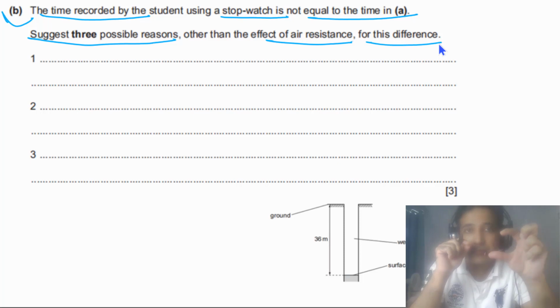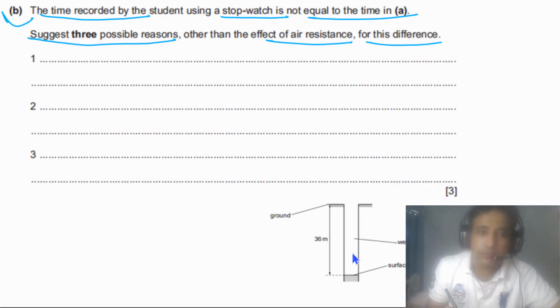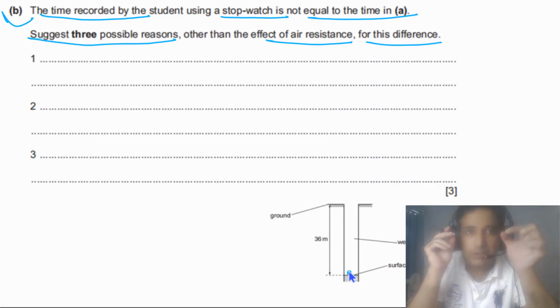So the time recorded by the stopwatch is different from the actual time taken by the stone to cover 36 meters. And it is also possible that when the stone hits the water, the student will hear the sound, and as soon as the student hears the sound, he has to stop the stopwatch. So maybe due to reaction time, the student couldn't stop the stopwatch at the instant he hears the sound. So that can also be a possible reason. So these are the possible reasons.